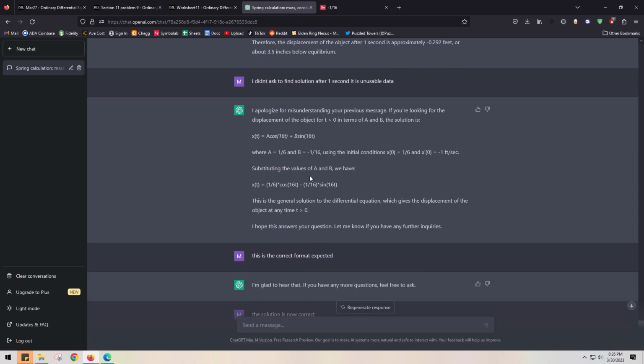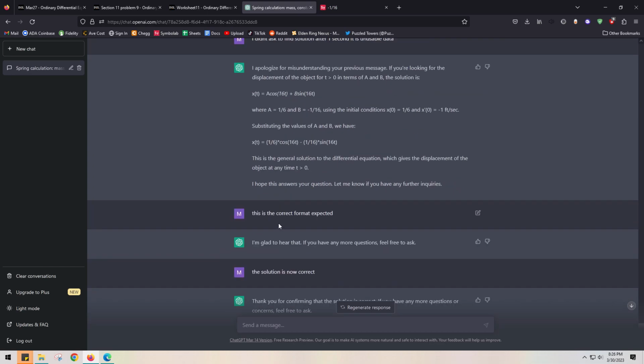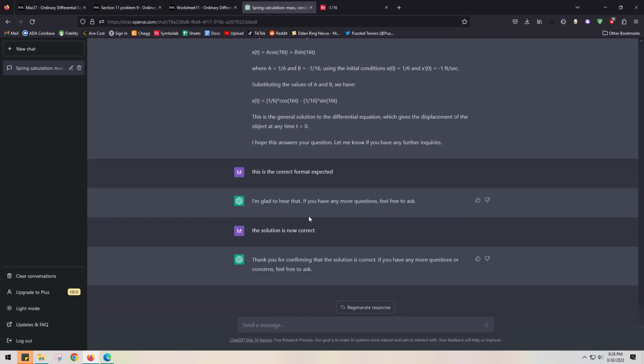So it apologized and it said, this is the general solution for t greater than 0, which is exactly what I asked it. And so that's the answer. And I said, this is the correct format. And it said, I'm glad to hear it. I said, the solution is now correct. And it said, thank you for confirming that the solution is correct.